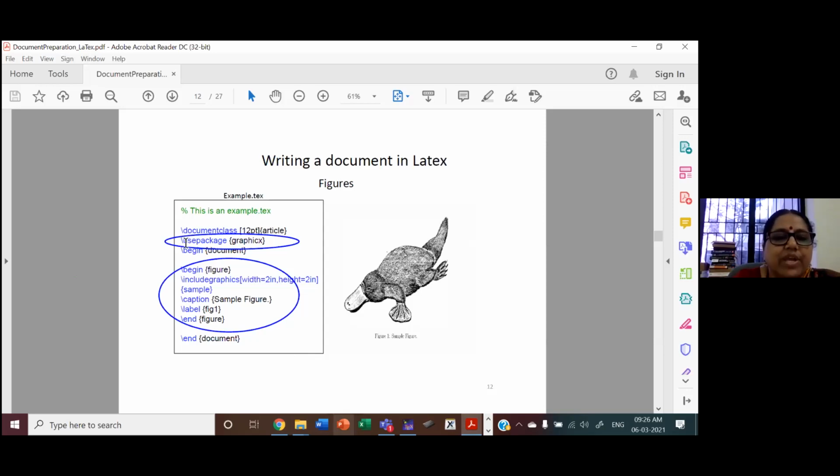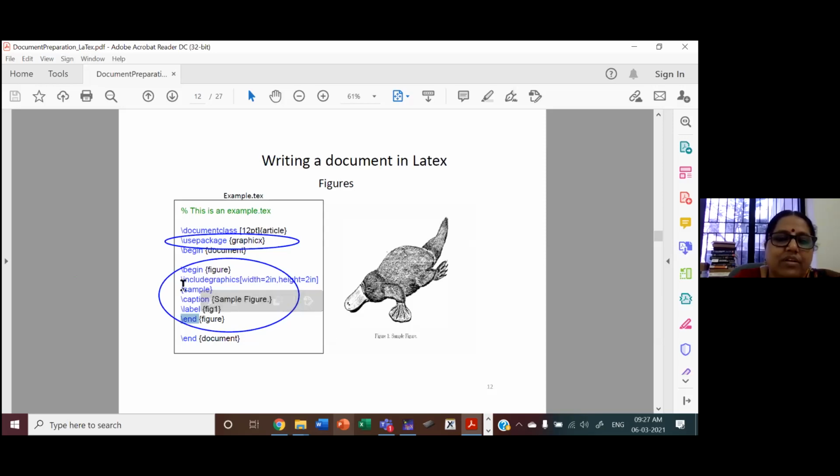For that, we have a lot of libraries, packages available with us. Graphicx is the package for facilitating a figure. So use that before the document. And wherever you want to insert a figure, you have a command begin figure, end figure.